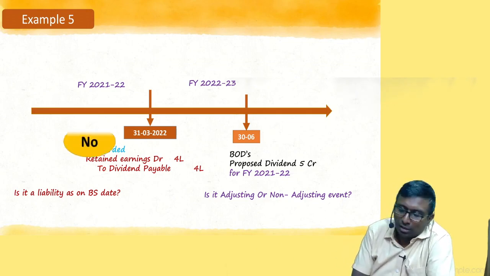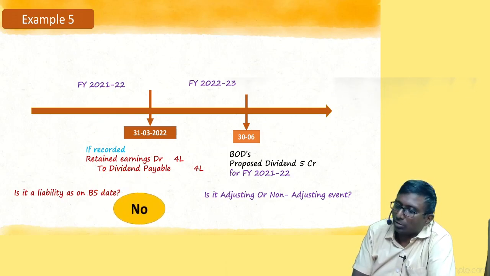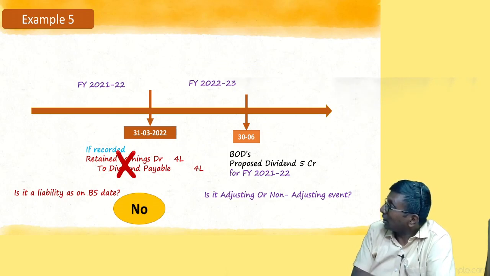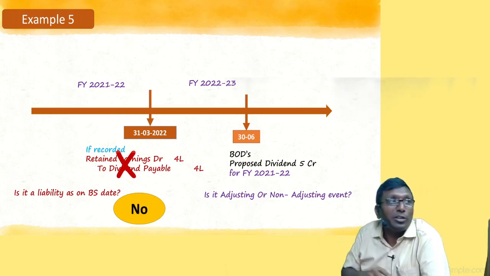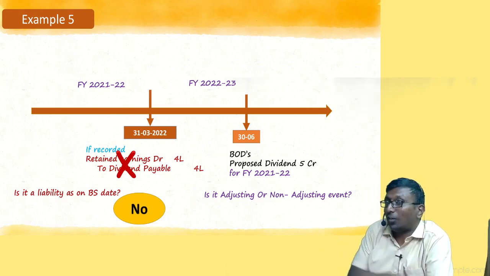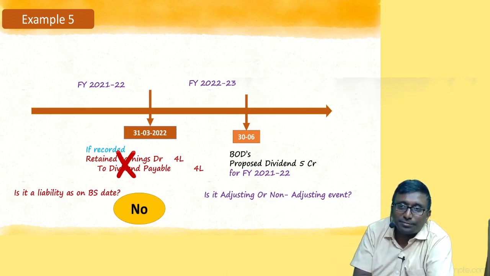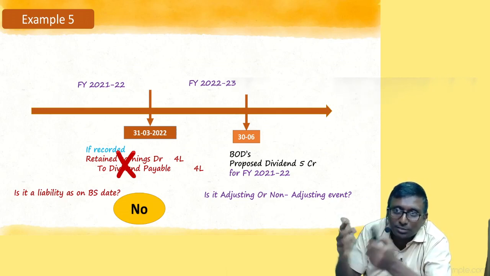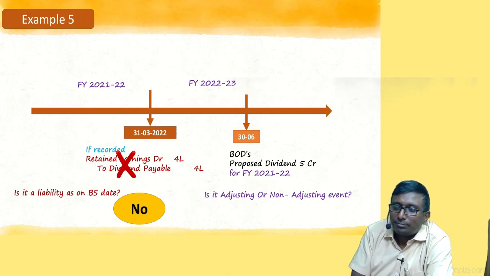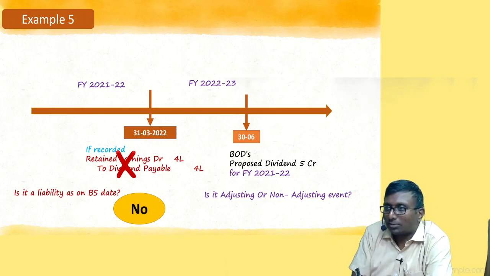Understood? Right. So obviously I was not liable. When I am not liable, you are not supposed to record. Somebody can say, sir, this is related to 21-22, our financial statements 21-22, so matching. Why not matching? Tell me.